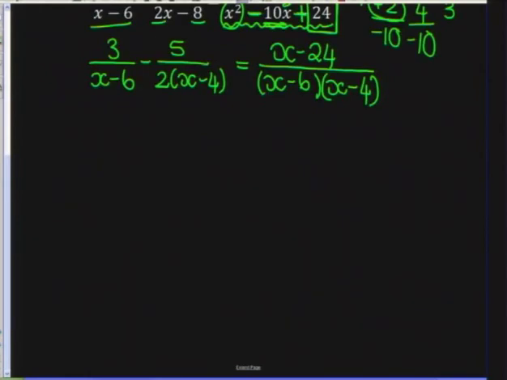Okay. Now remember, the point of doing that is we're trying to find a lowest common denominator, something that's simple. So I've got a bracket of x minus 6 over there, and I've got a bracket of x minus 6 over there. So that is going to be the first part of my LCD. I've got an x minus 4 and another x minus 4, which means that's going to be the next part of my LCD. And we also have a 2 outside there. We can't forget about him. So that's then our lowest common denominator.